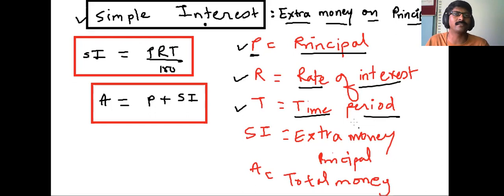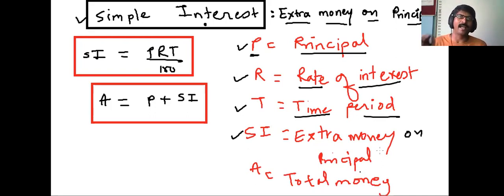Now, this time period could be yearly, half yearly, or monthly. It depends upon the terms and conditions. So you'll have to read your questions very carefully, students. Now the next word is simple interest. Simple interest is nothing but extra money on principal. Extra money on principal. Okay.